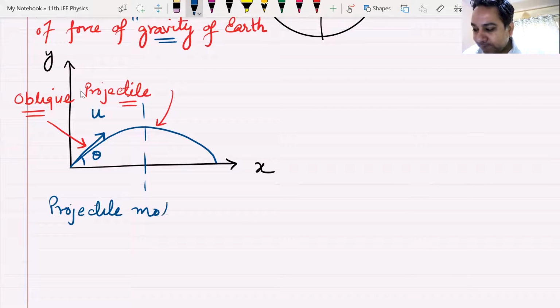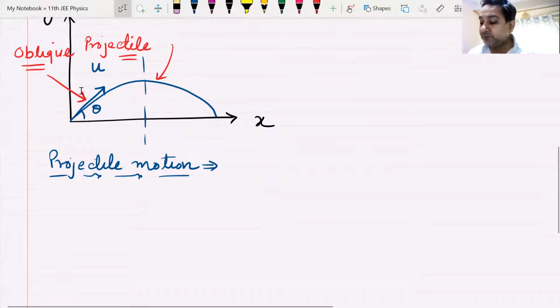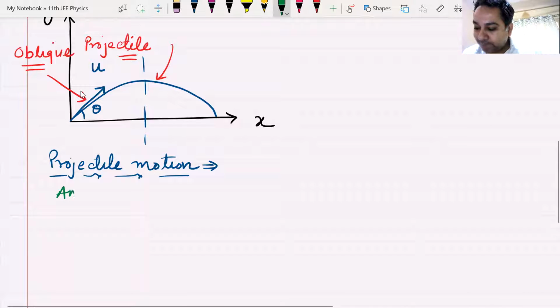Projectile motion. What is projectile motion? So what is the definition of projectile motion? Anyone?